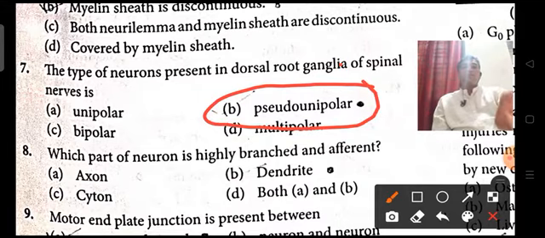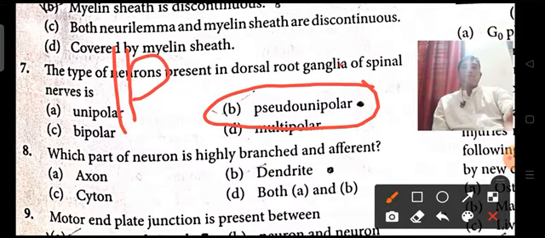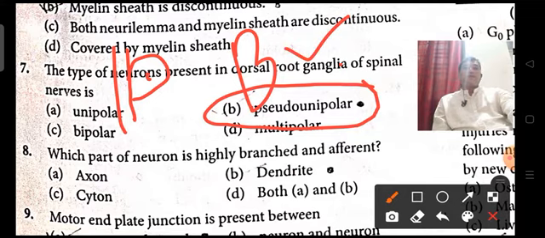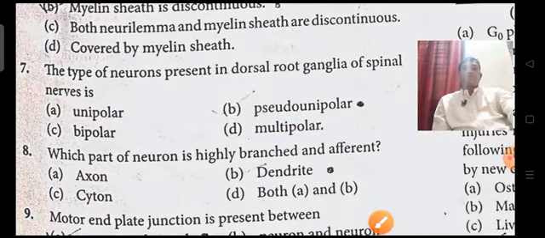Pseudo-unipolar means the cyton will be like this. Answer B is the right option.